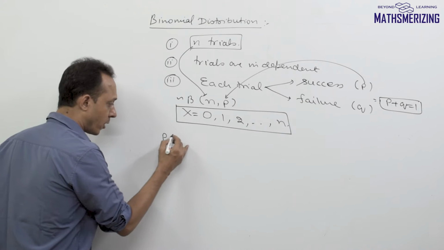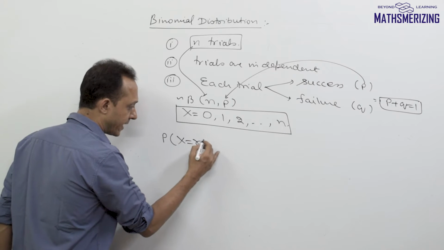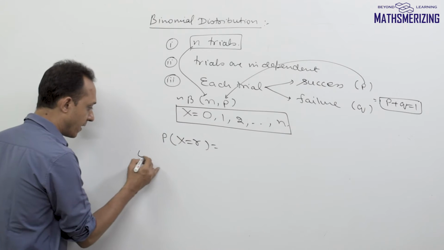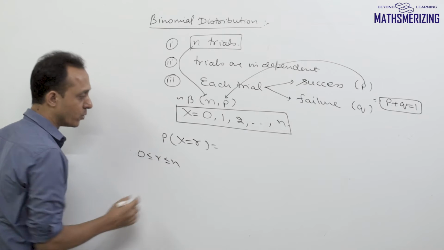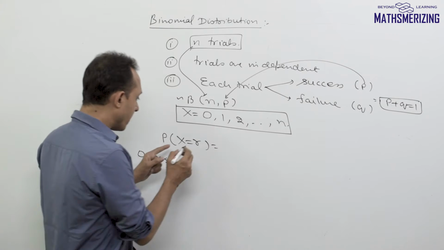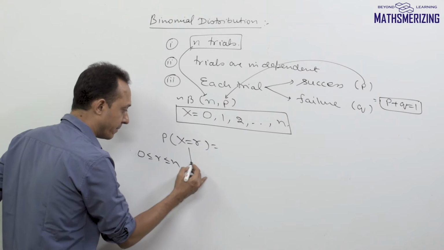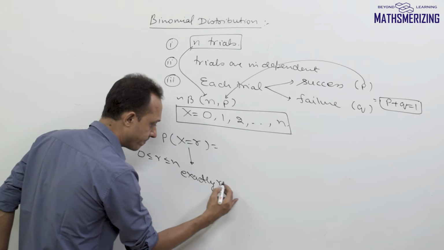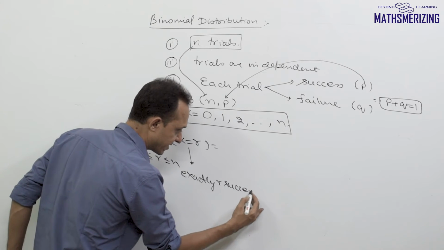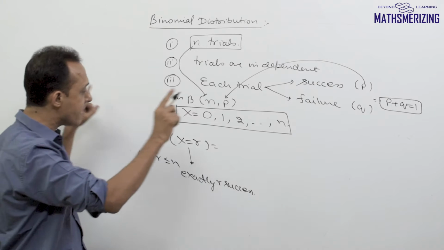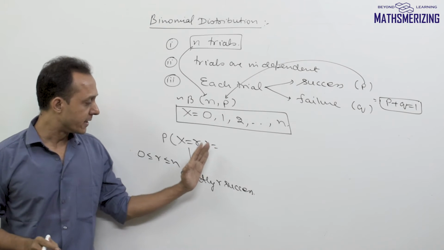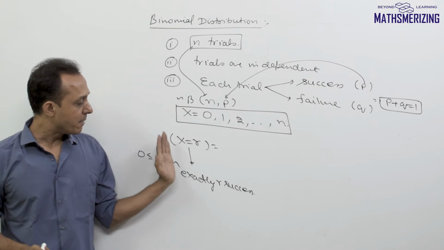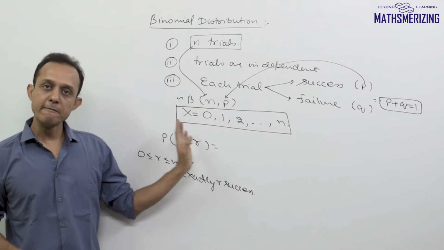Now the probability of this random variable taking the value r, where r lies between 0 and n, is given by the following. When I say X equals r, it simply means the probability of getting exactly r successes. That is, out of these n trials, r trials resulted in success and the remaining n minus r trials resulted in failure.